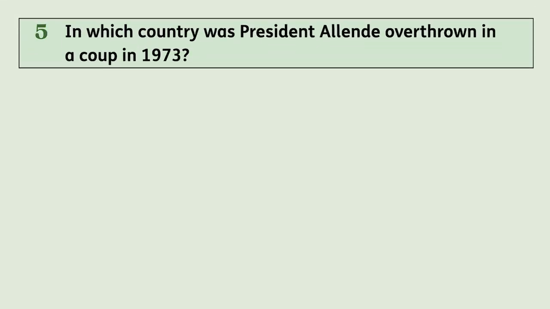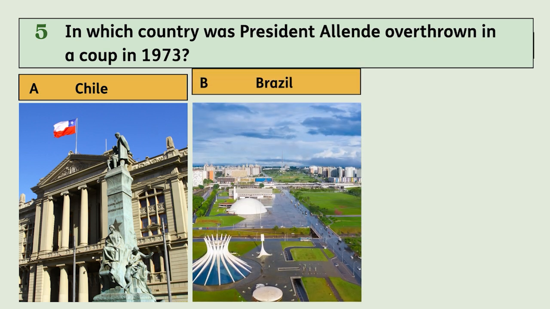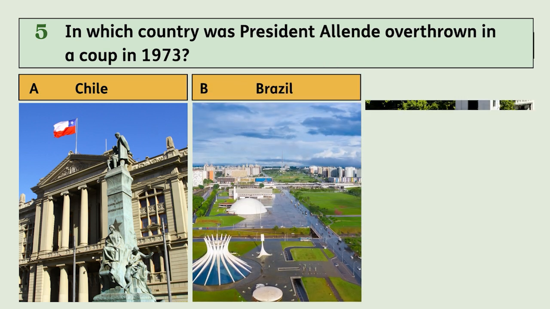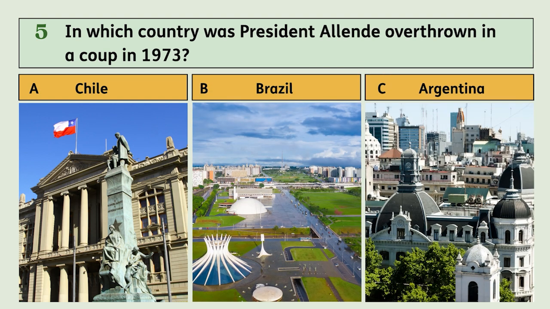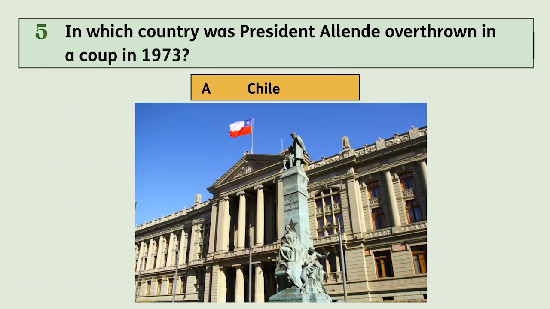Question 5. In which country was President Allende overthrown in a coup in 1973? Is it A, Chile, B, Brazil, or C, Argentina? The answer is A, Chile.